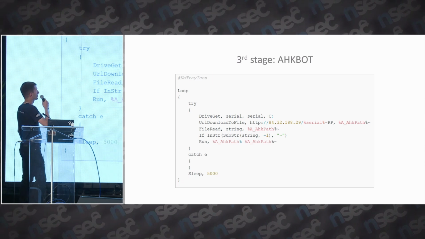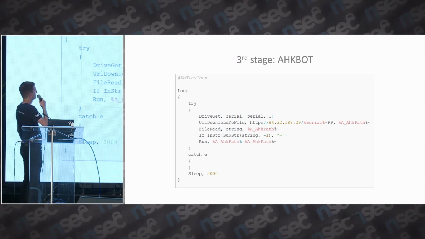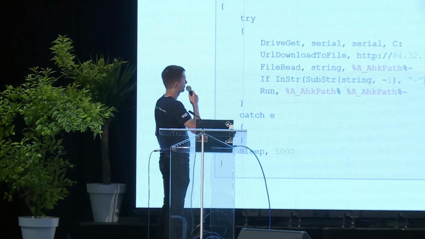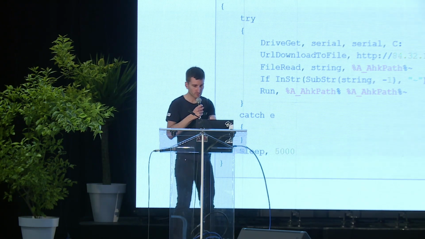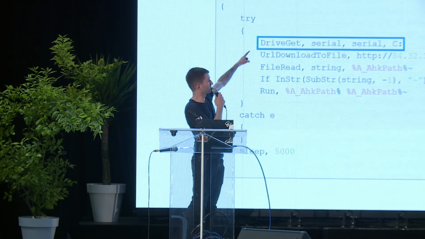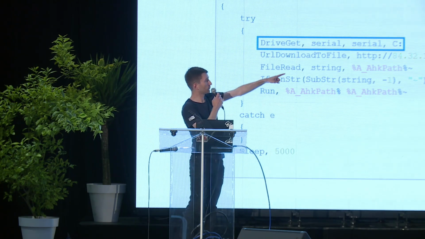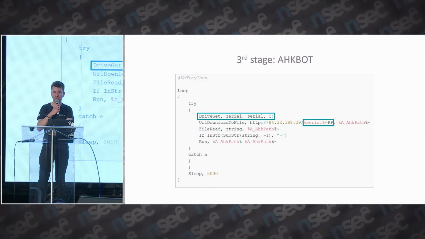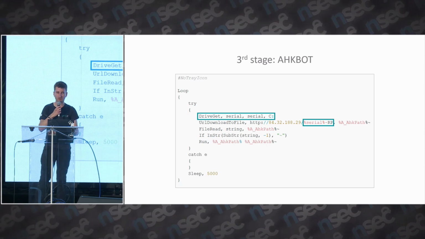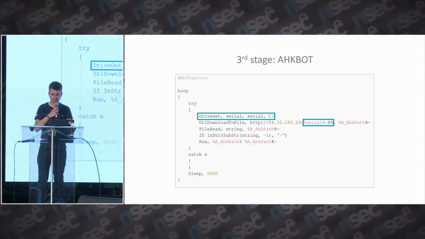So this is the AutoHotkey downloader. As you can see, it's almost the same as Sunseed again. First, it will take the C drive serial number, which is then put in the HTTP request, and then it evals the code that is returned by the C2 server.